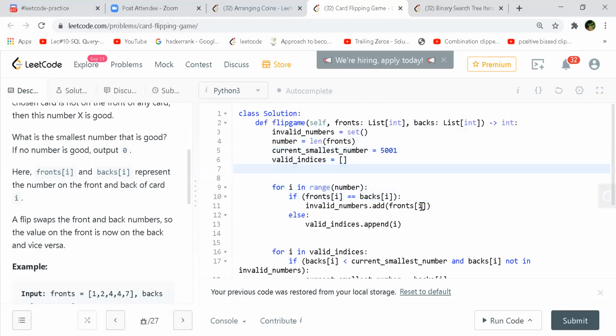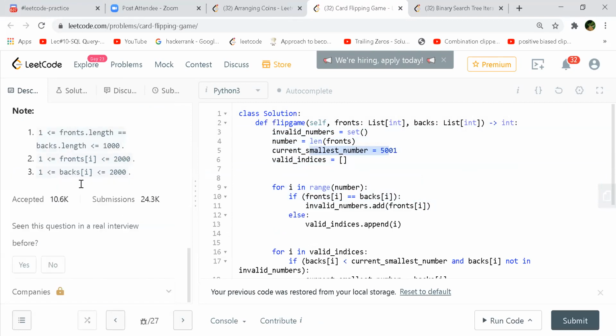So Shashank, let me see what is here. Okay, so here we are maintaining an invalid numbers set, if you see the same number on both sides of the card, and this is the length of the front array, and our current smallest number we have taken as 5001, because the constraint is only up to 2K for the front and back, so we can take any number here.